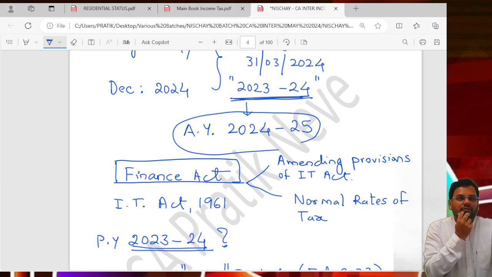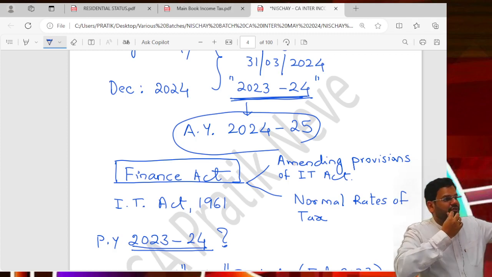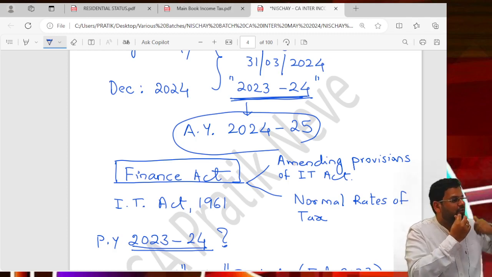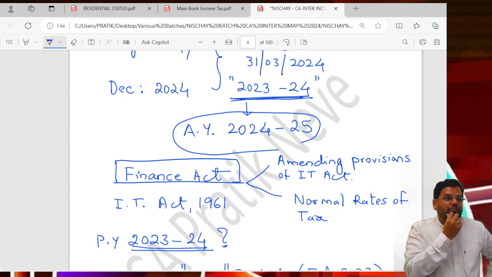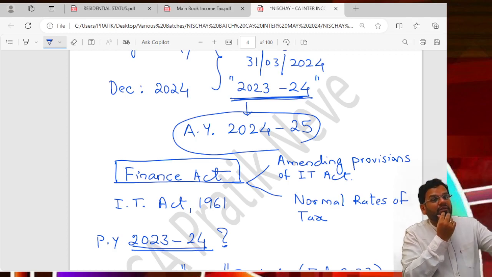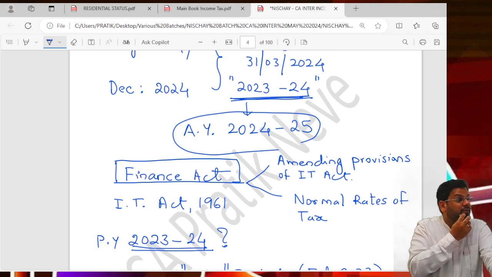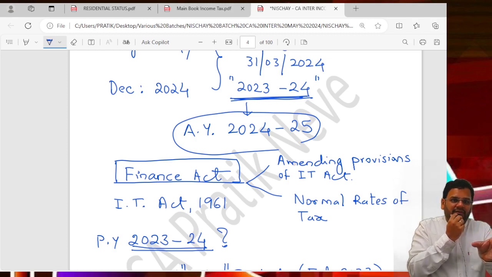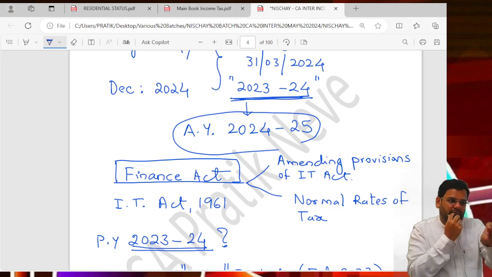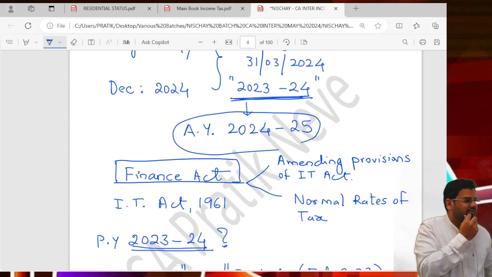So the point is, these are long gestation projects, meaning they need huge capital investment. So many industrialists may not be willing to invest here. So the government comes with some tax benefits. When tax benefits are given in this sector, what will more and more industrialists do? They are seeking where to invest money, so they will seek such type of business.